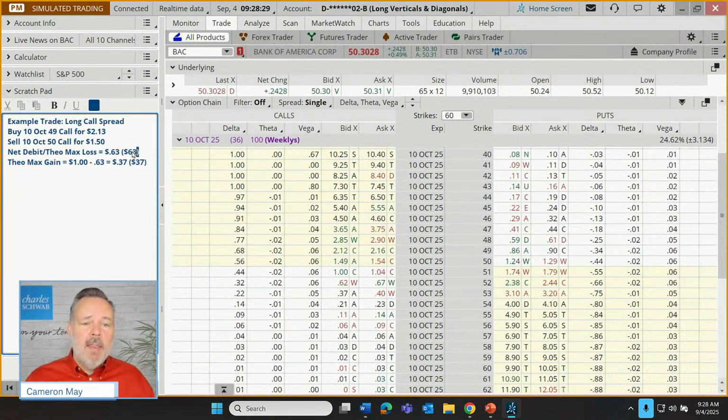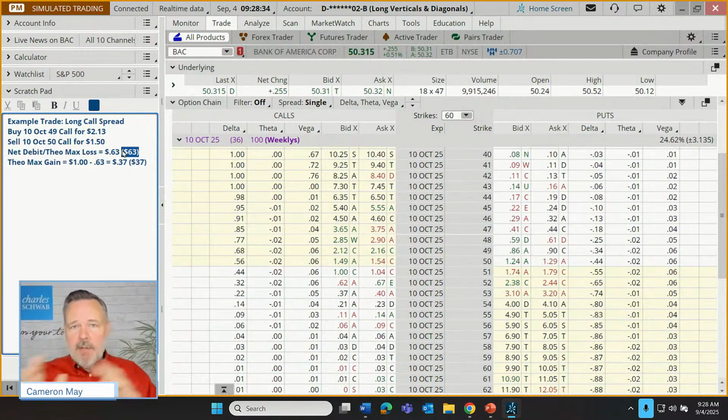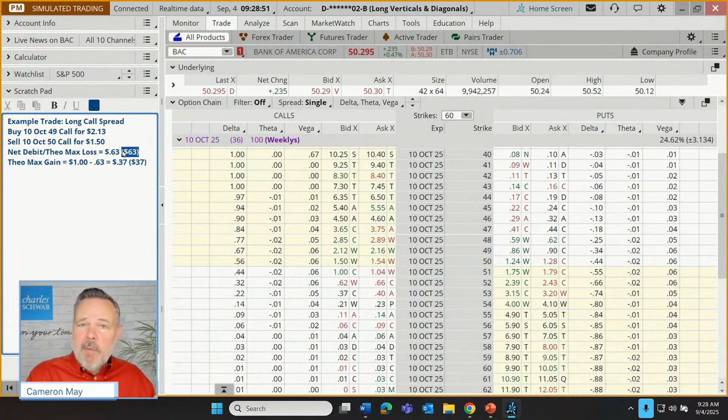I think you can see why this might fit. Now, fit and suitability are two different things. It could be affordable in a small portfolio. That's one thing. But is it suitable for everybody? I'm not making that claim in the slightest, because not every trader is going to be comfortable with this strategy. We have to weigh the pros and the cons. And even if it fits in a portfolio, it doesn't mean it's going to be suitable for every portfolio.